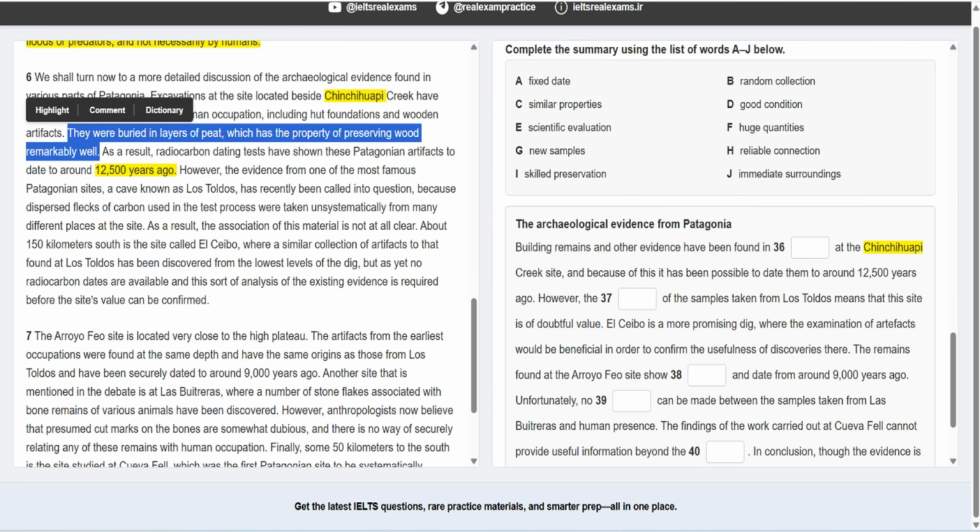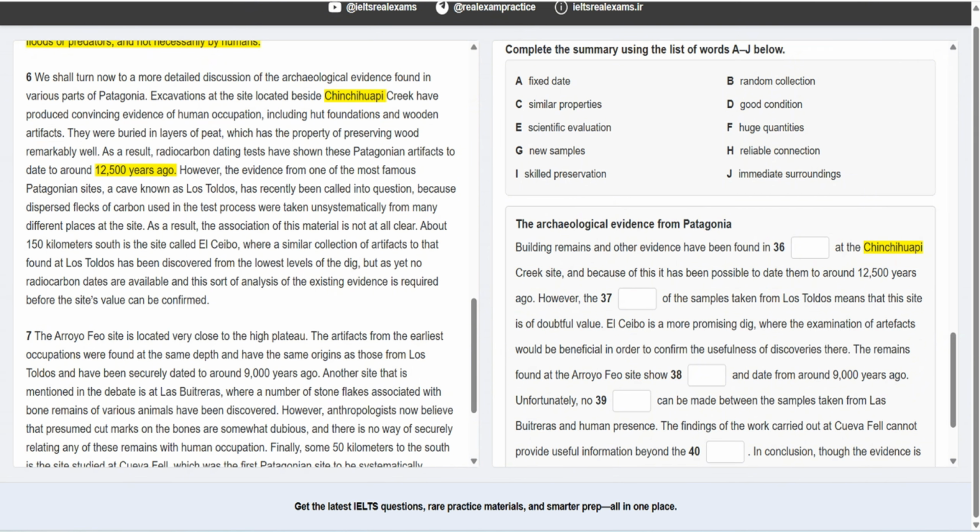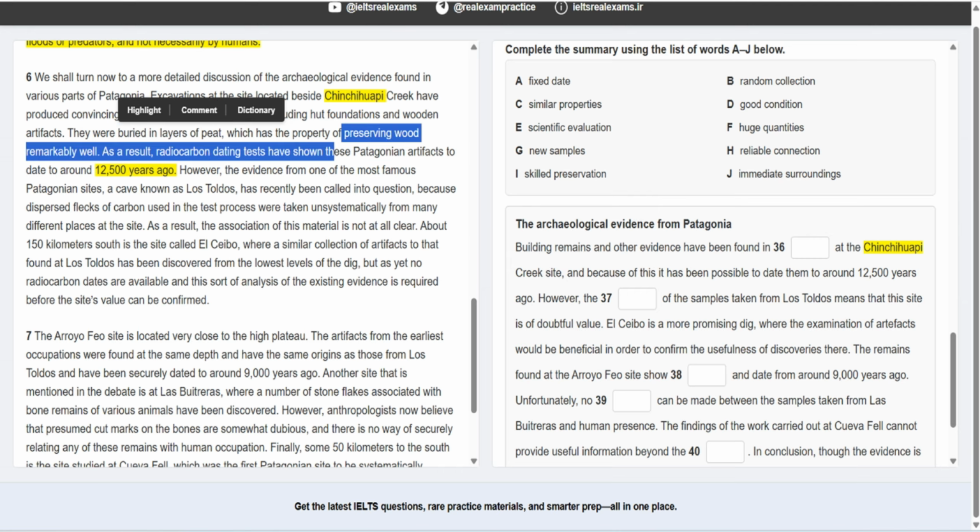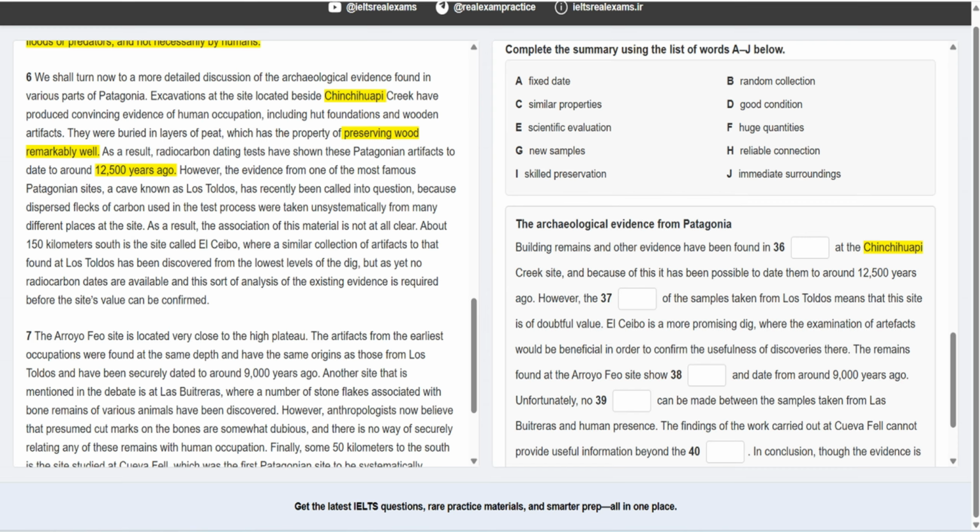It says they were buried in a layer of peat, which has the property of preserving wood remarkably well. It means they were buried in an area where peat was present, and this peat has the property of preserving wood remarkably well. It means the evidence on the site was in good condition. That's definitely D.